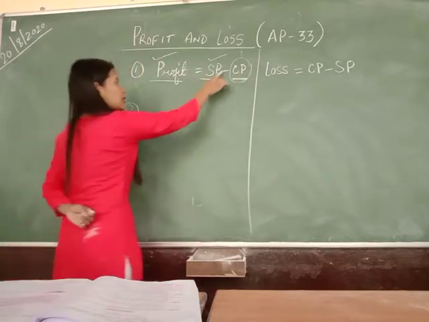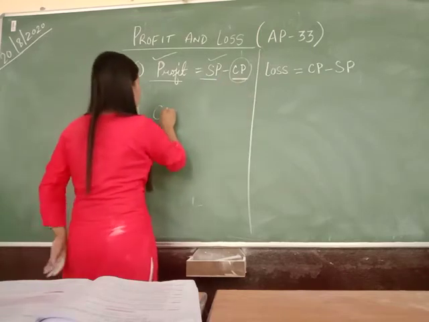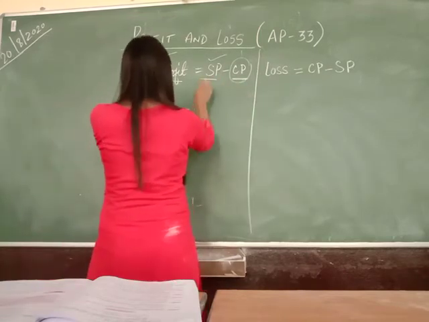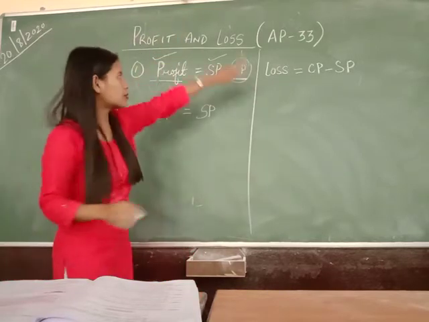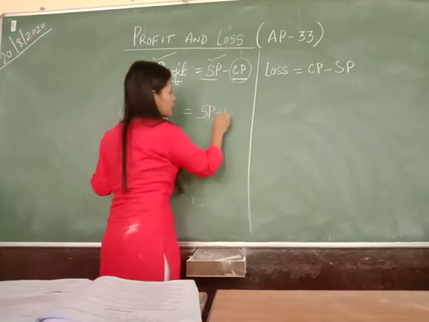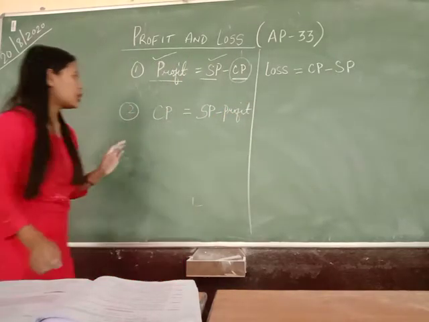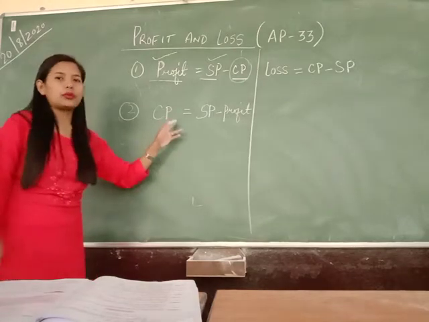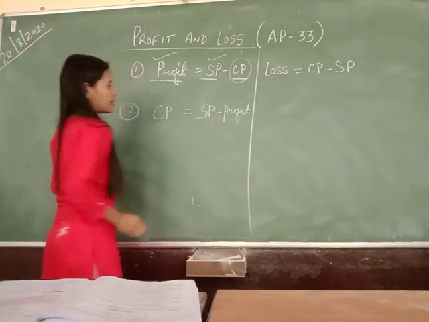So this minus CP taken to the left side becomes plus CP. This is equal to, this SP is right here. Profit when taken to this side will become minus profit. So cost price will be equal to selling price minus profit.